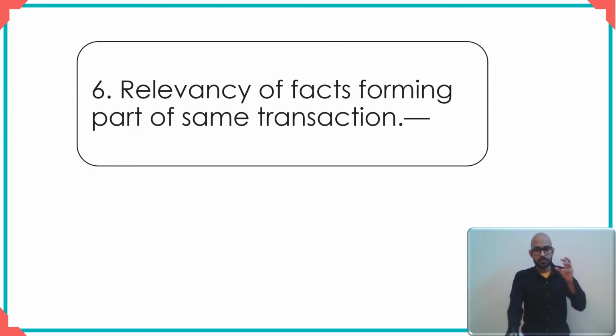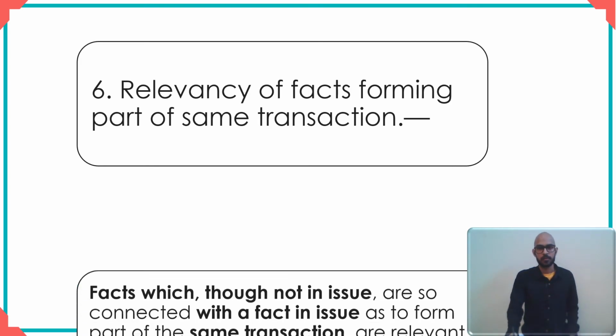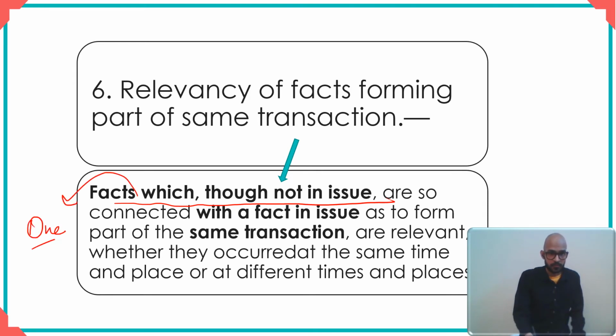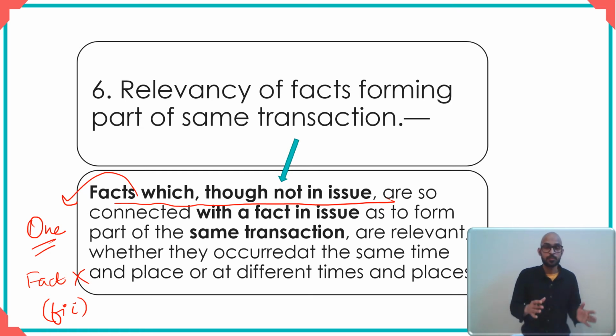You see, section 6 talks about the relevancy of facts forming part of the same transaction. So you see, you have to identify what those three things in here are. The first, facts which though not an issue. Facts which are not an issue. You know what that means? This is the one fact or the first fact. What are these? Facts which are not facts in issue. So facts though not an issue means facts other than facts in issue, which are so connected with a fact in issue.